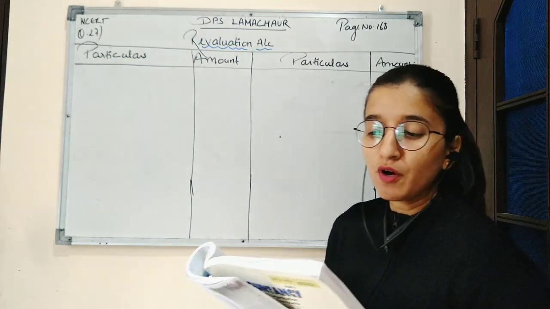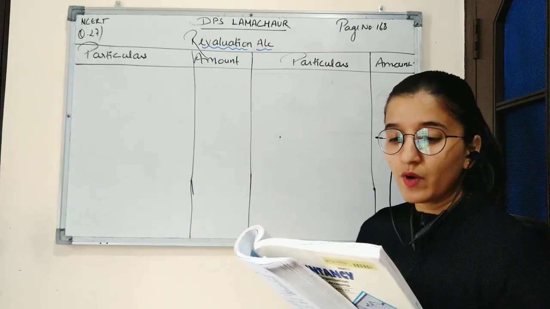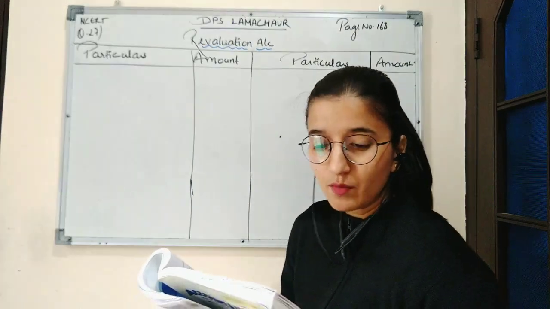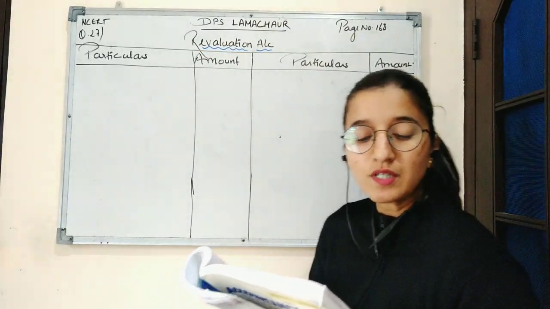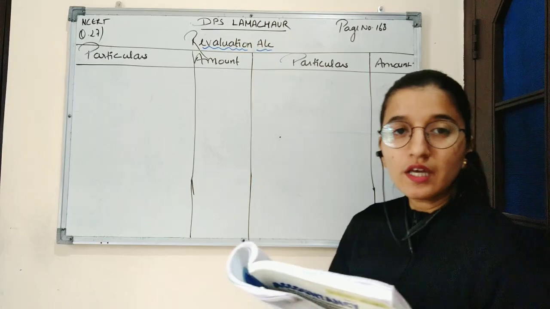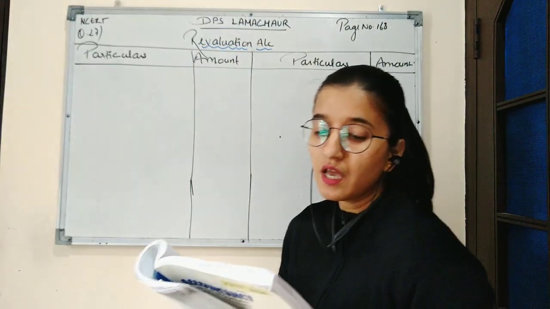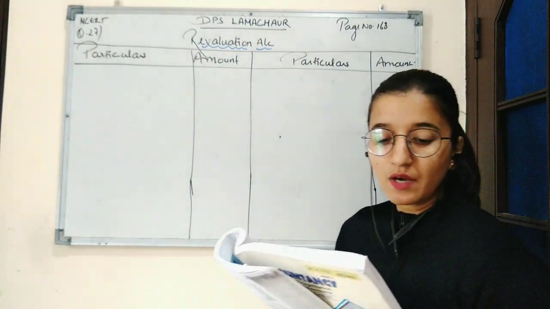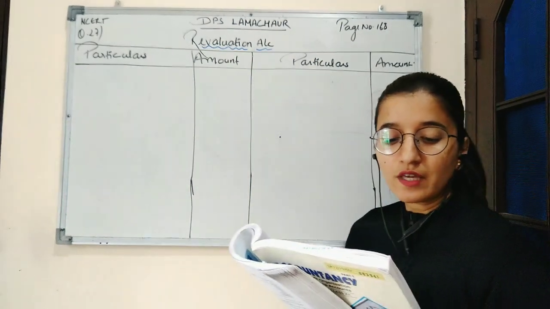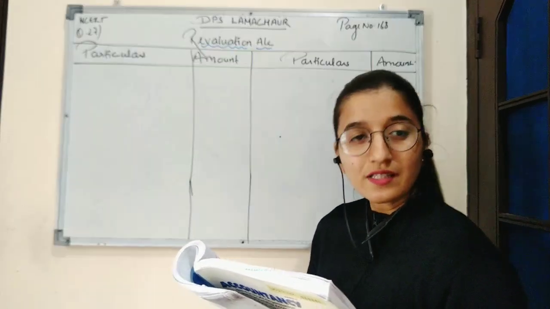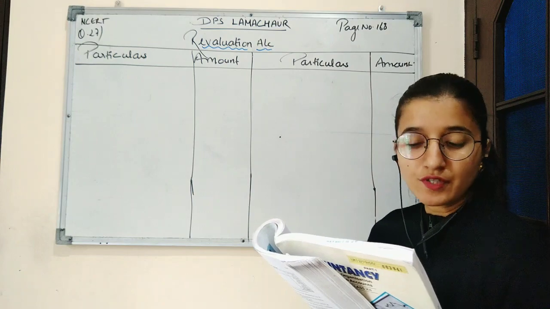A and B share profits and losses in the ratio 2:1. So the balance sheet of A and B is given, where the liability side has bills payable amounting to 10,000, creditors 58,000, outstanding expenses 2,000, and capital of A is 1,80,000, whereas capital of B is 1,50,000.